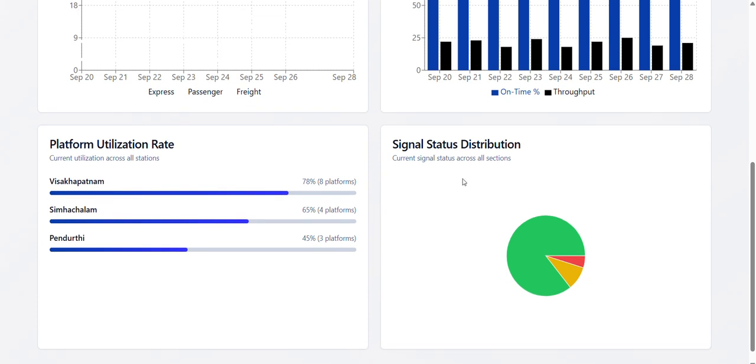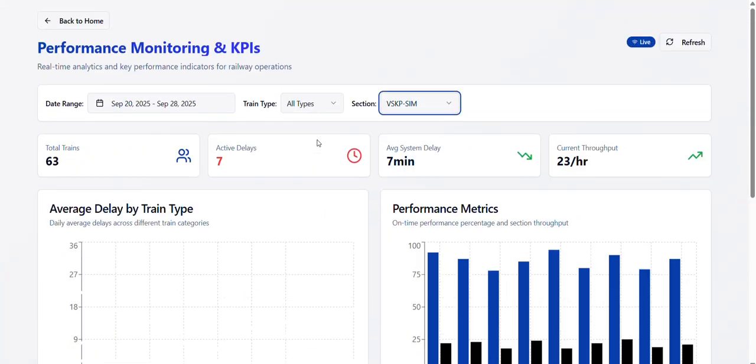We can also see signal status distribution and platform utilization rate too. You can see Vishakhapatnam has utilized 78% of its platforms, and similarly Simhachalam and Pendurti.